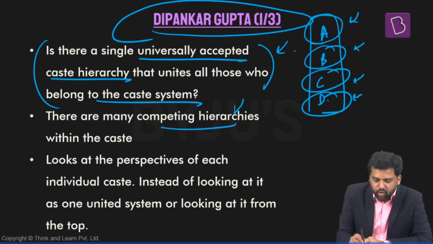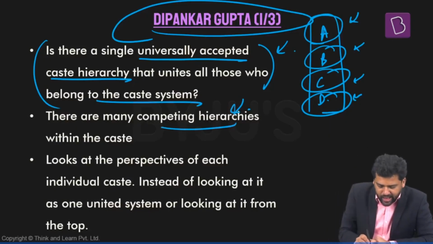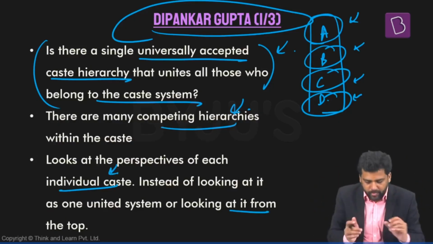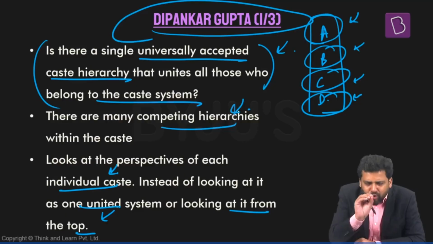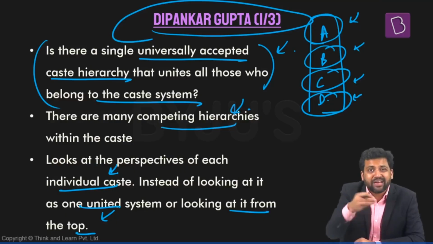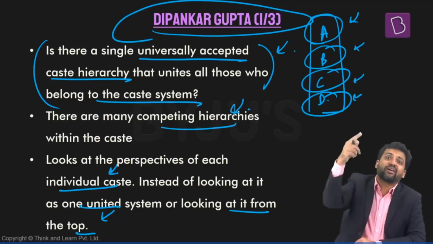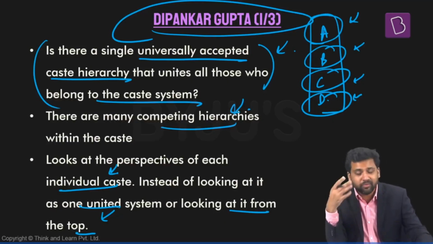He says there are many competing hierarchies within the caste system. What he's trying to do is look at individual castes. He's not looking at the whole, or at the entire thing from the top. He's looking at each individual caste and tries to understand its perspective. How does it feel? Does it think that the other castes are superior to it? Or does it think that it is superior? He tries to look at those dimensions and comes up with different examples.